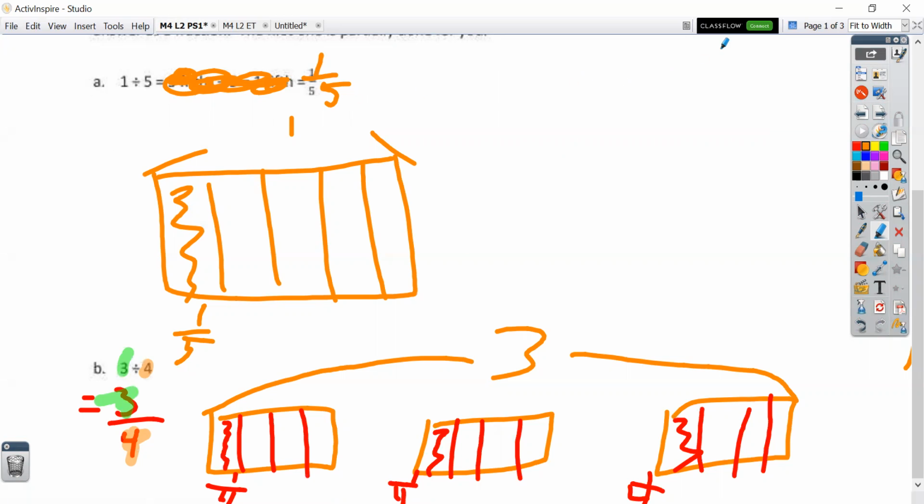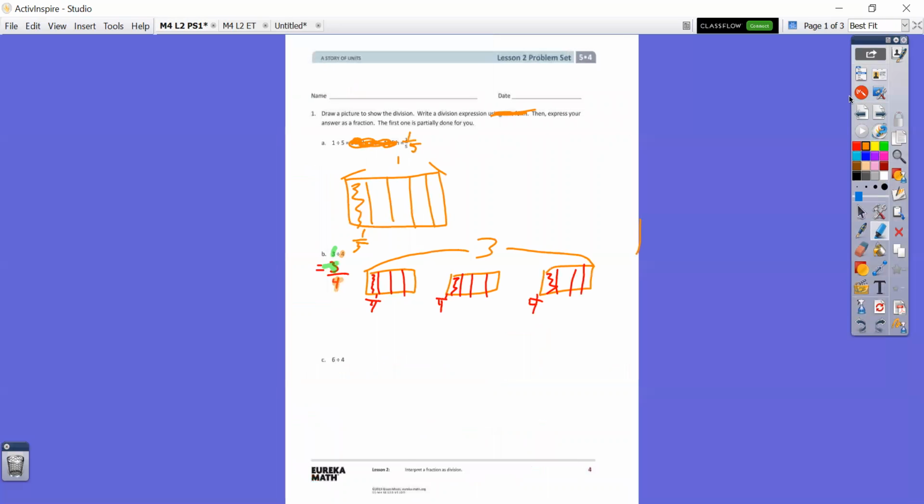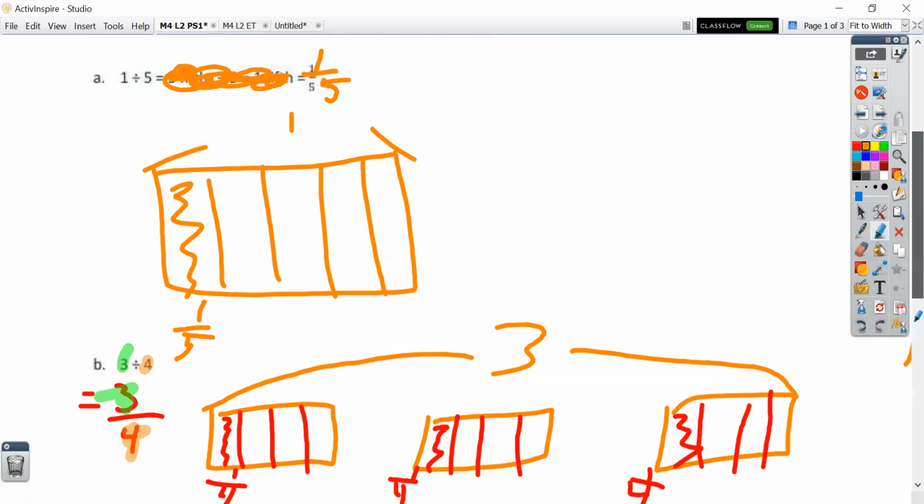Let me zoom out and see why I can't get down to the bottom of this page. Best fit. There it is. One more problem underneath. Let's see if I can get to it now.